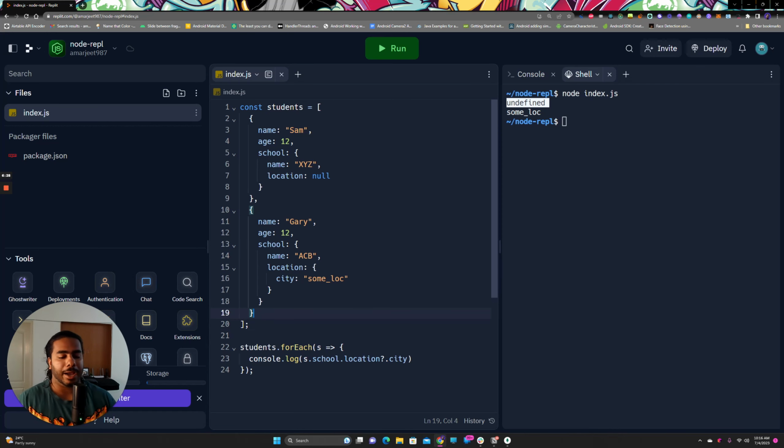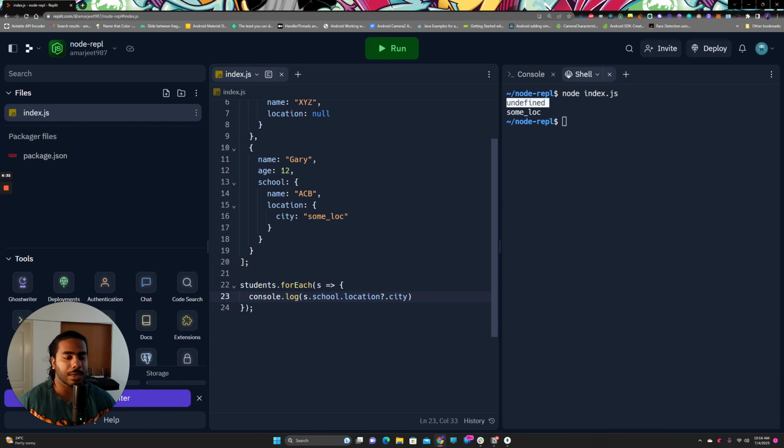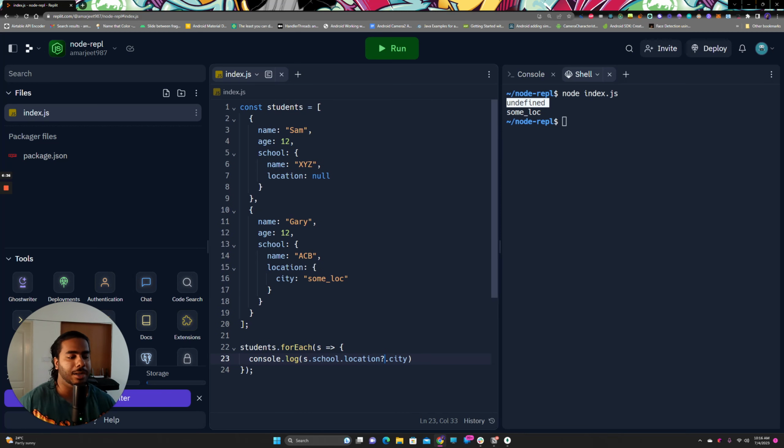But ideally that's a problem with types. If it were a language with types, it would tell me that school needs to have location, and location needs to have city, which needs to be a string. But it's not a string, it's null.